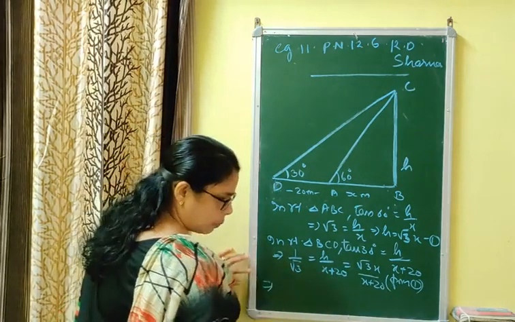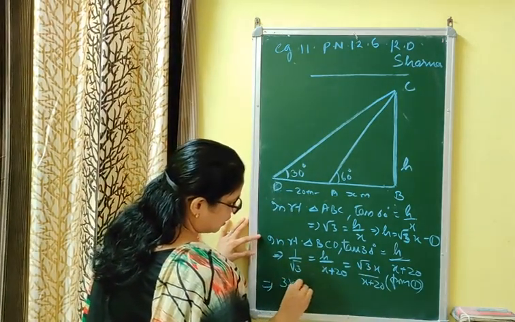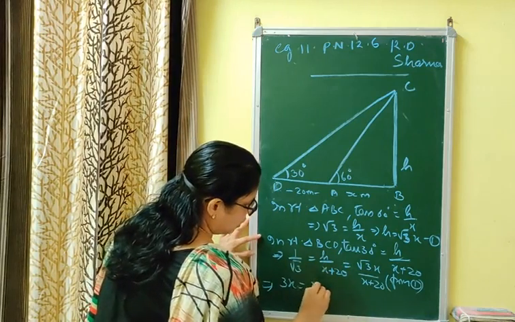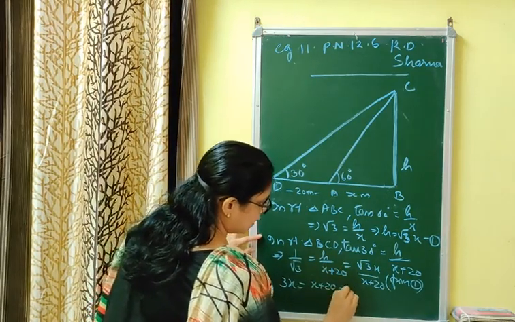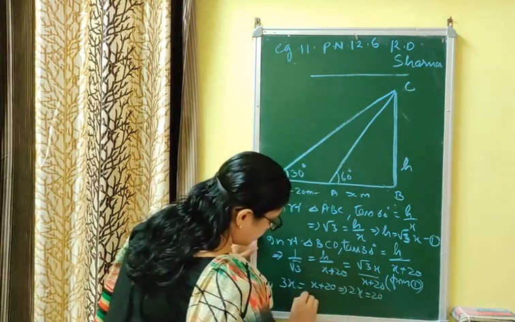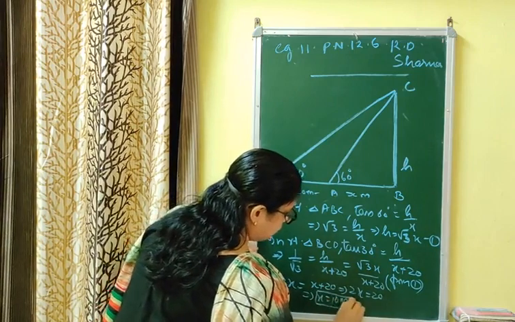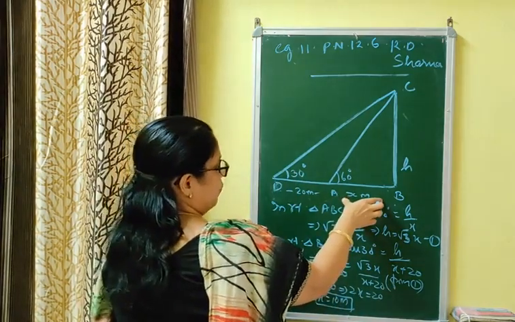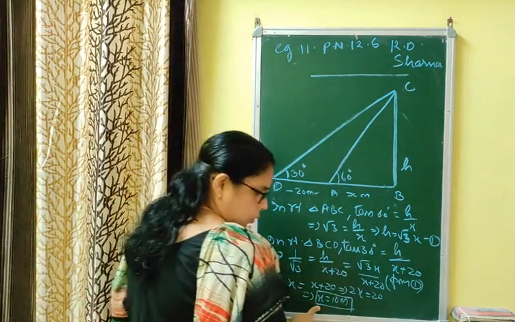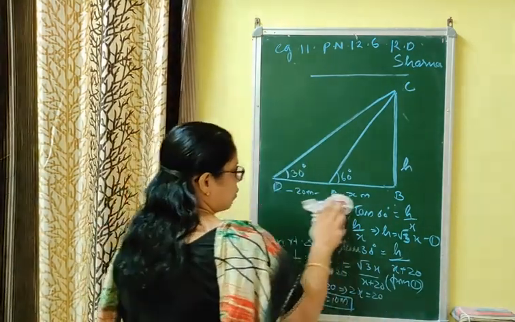Now cross multiplication, you will get root 3 into 3x is equal to 1 into x plus 20, implies 2x is equal to 20, implies x is equal to 10 meter. That is, x, the width of the river, is equal to 10 meter. You have to write in statement form, because of lack of space I am not writing.